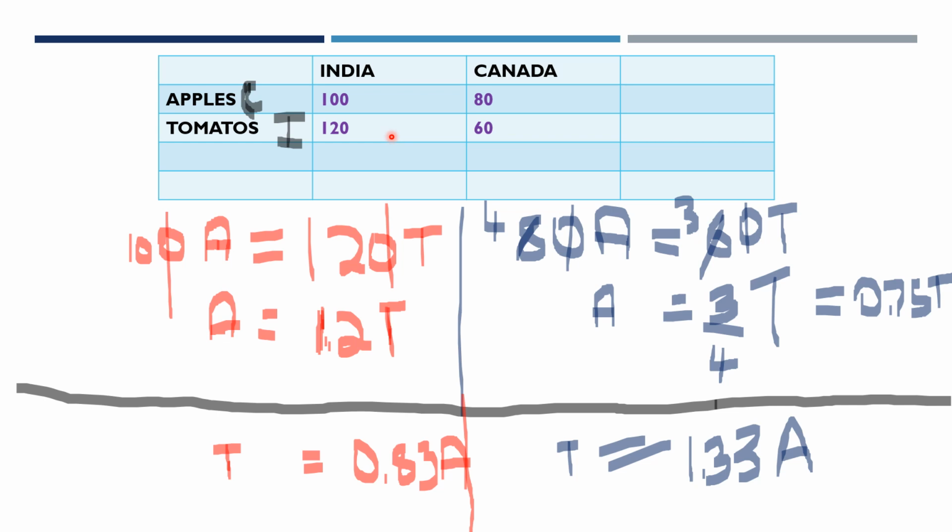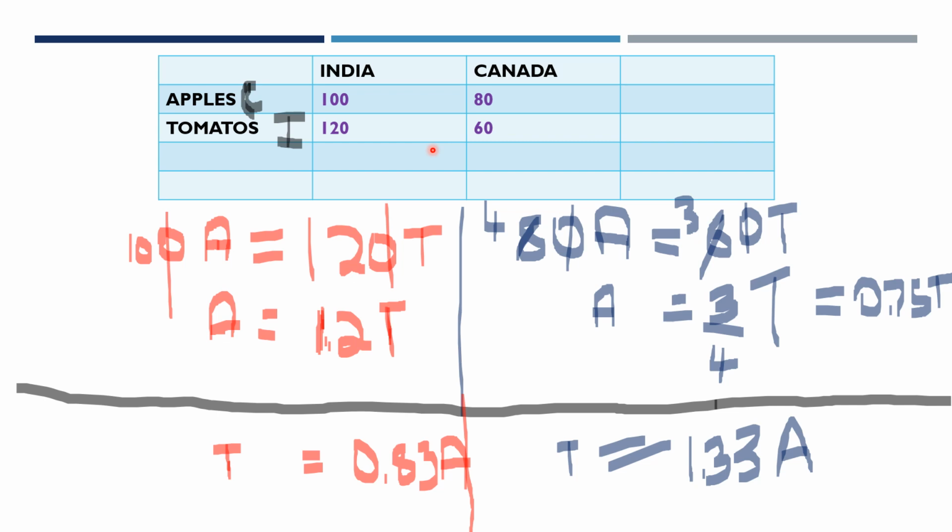And how is it so? Because we're just looking at the numbers. 100 is greater than 80, so India has an absolute advantage in apples. 120 is greater than 60, therefore India has an absolute advantage in tomatoes. So in absolute advantage theory, we're just looking at which country is able to produce more. That country has to specialize in that particular product. So this was absolute advantage theory.